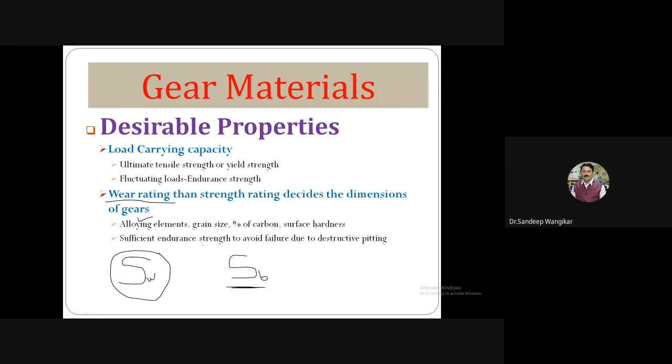Then surface endurance strength, to avoid failure due to destructive pitting. We have discussed that destructive pitting will occur due to the surface endurance strength of the material. So it is a very, very important aspect. One has to consider the surface endurance strength in order to avoid failure due to destructive pitting. Therefore, wear rating is important. This is mentioned.